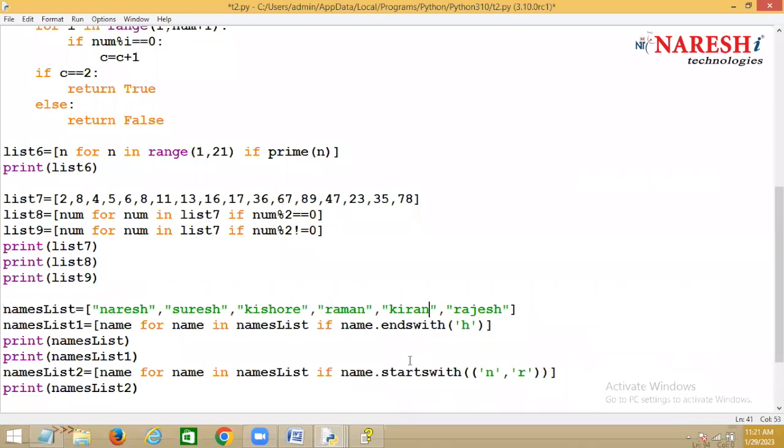Suppose starts with, ends with. Can you use both? Starts with and ends with are predefined functions of string, which find out whether the string starts with a given character or tuple of characters. If it is equal, then it returns true, otherwise it returns false. String has some predefined methods, right? Starts with, ends with.